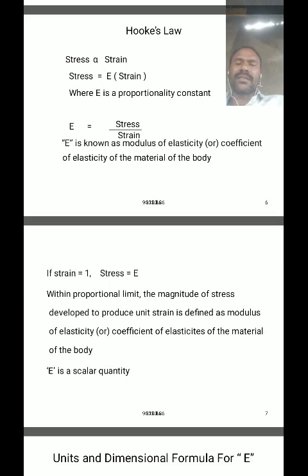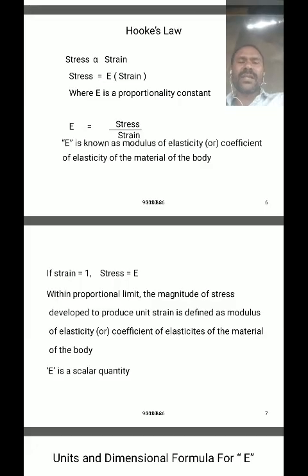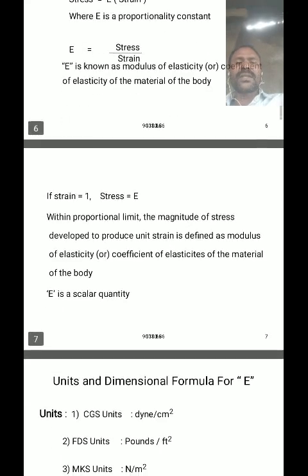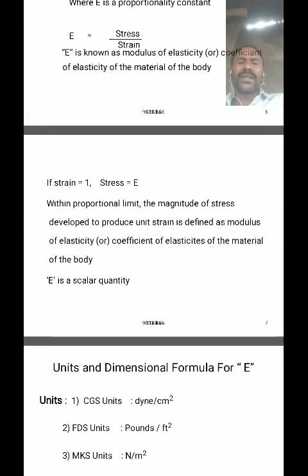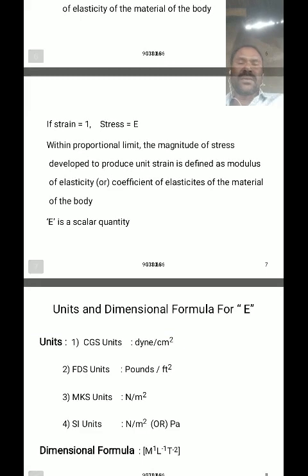If the strain is 1, then stress is equal to the modulus of elasticity. By application of a stress, if the producing strain is unit strain, then the strain value becomes 1, and the modulus of elasticity E is equal to stress.